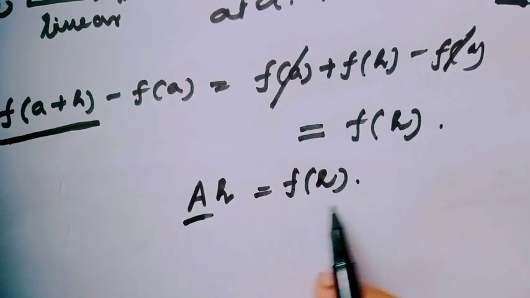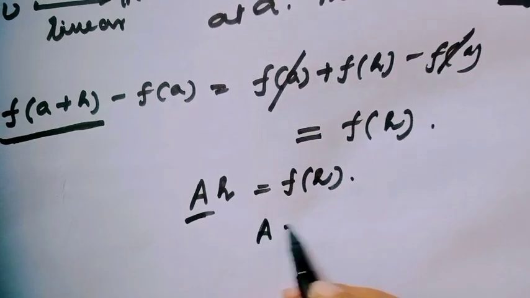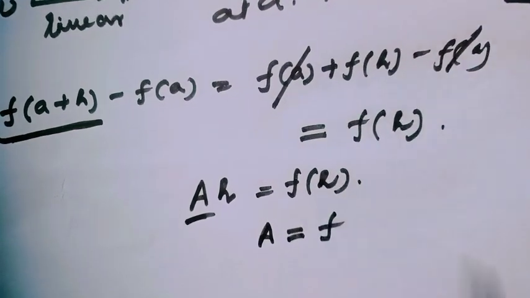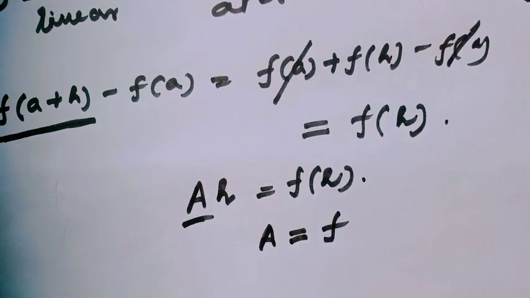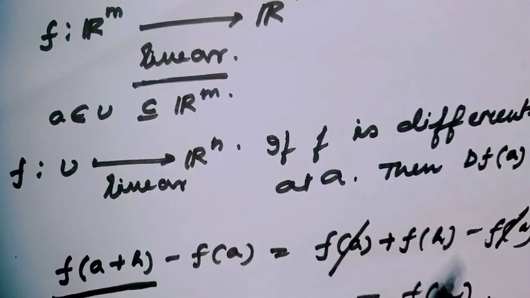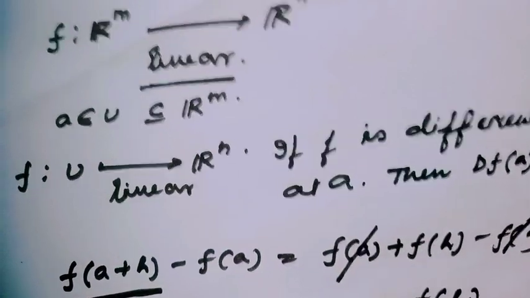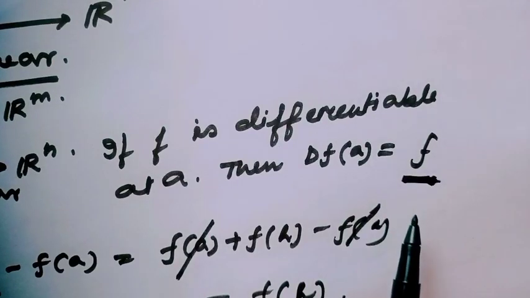Therefore here A is equal to f. Our proof is done. Are you getting it? Why, when f is differentiable, is the derivative equal to f?